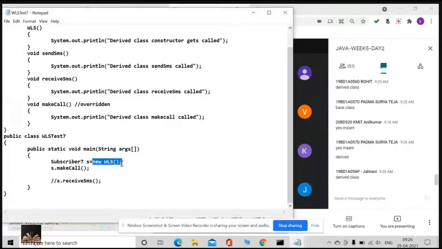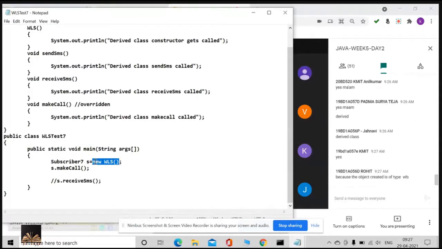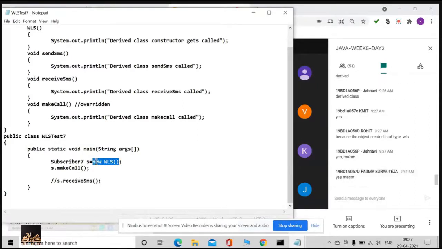Yes or no, guys? Because the object created is of type WLS. So at runtime, now my S is what? The assignment happens at what time? Generally, suppose there is int x equal to 5. At compile time, what is going to happen is the compiler will check what type x is.